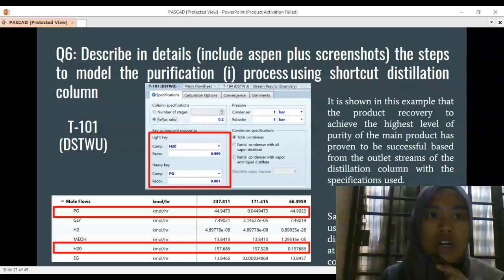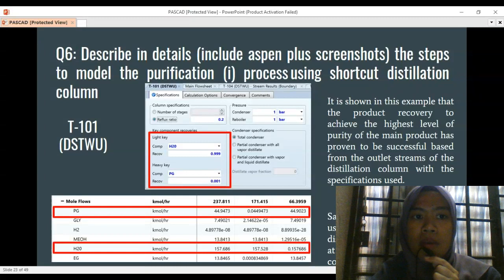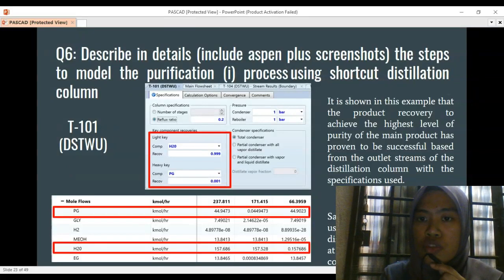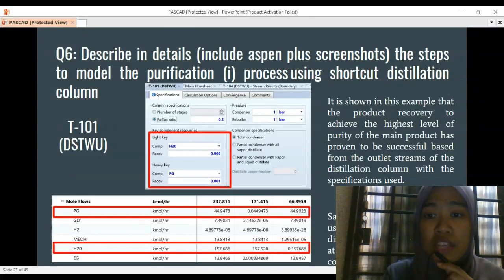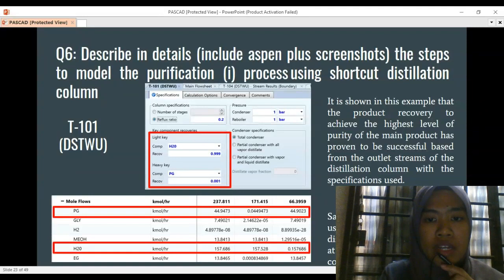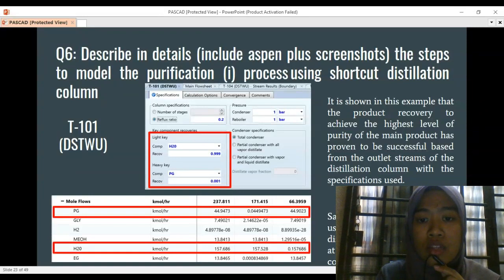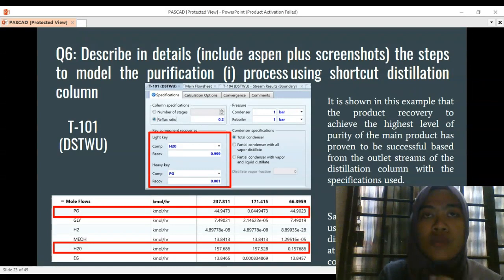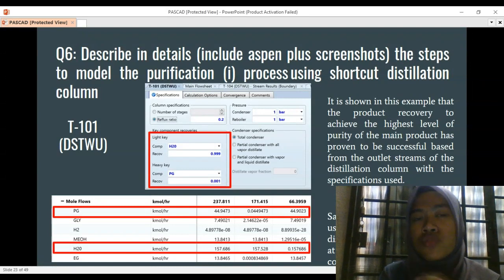For question 6, describe in detail the verification of the shortcut distillation column, whereby we use the DSTWU for this part. Okay, in this example, the product recovery to achieve the highest level of purity of the main product has been proven successful based on the outlet stream of the distillation column with the specification used. If you look at the outlet stream, the propylene glycol is 44.9023, meanwhile for the water we get 157.528. We will use the same method and approach for the different distillation columns, whereby we apply it to distillation columns 1, 2, 3, and also 4.